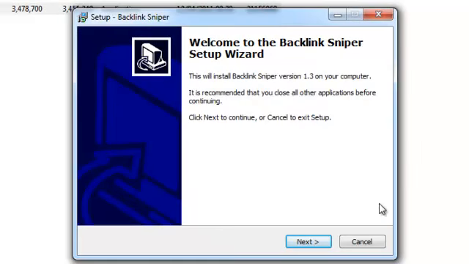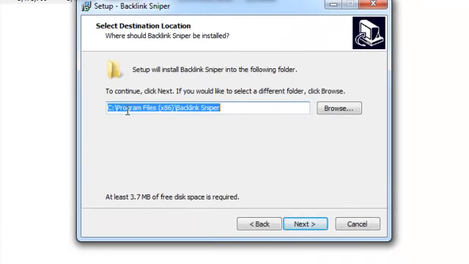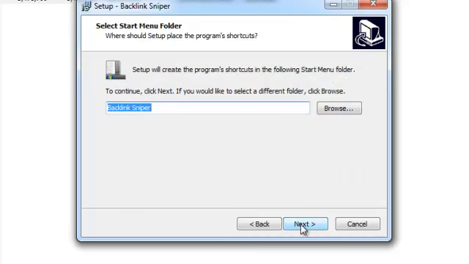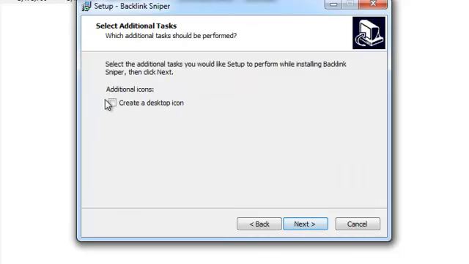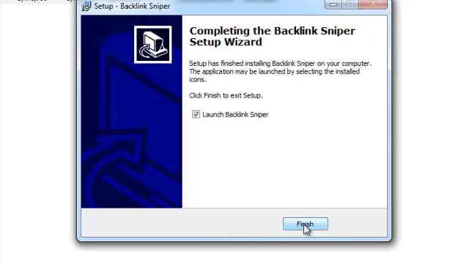Up comes the installer. Click Next. It's going to install to C program files Backlink Sniper. Click Next and Next again. Create a desktop icon. Next and install. Once it's finished, the software will automatically load.